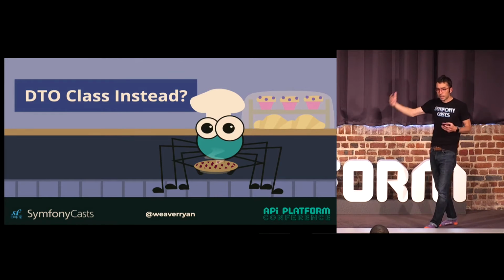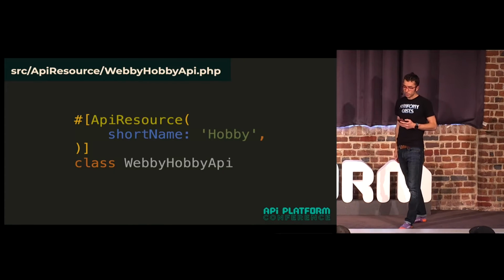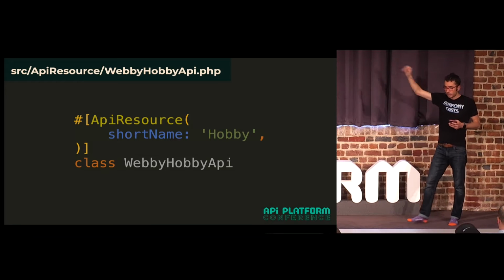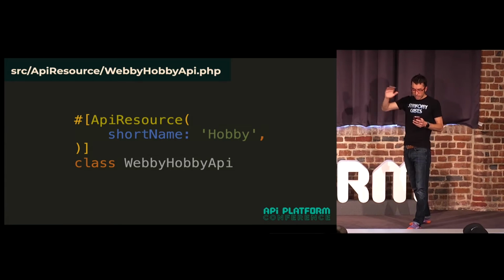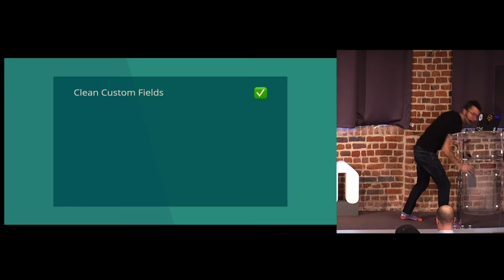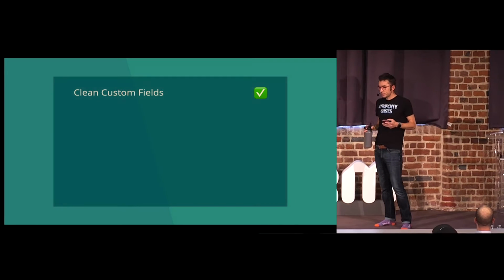For me, it's a really short way to say a class that is not an entity. So I'm going to create a class that is not an entity, and I'm going to put API resource above that. So we're back to here. I'm just creating a class. I'm putting my API resource above it, and then putting whatever properties I want to have on it. So why might we choose a DTO instead of an entity?